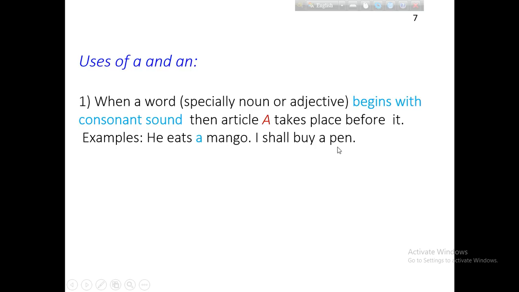I shall buy a pen. A pen is used. Pen is such a word beginning with P, that means a consonant sound. It produces a consonant sound, so we use a before the word pen.